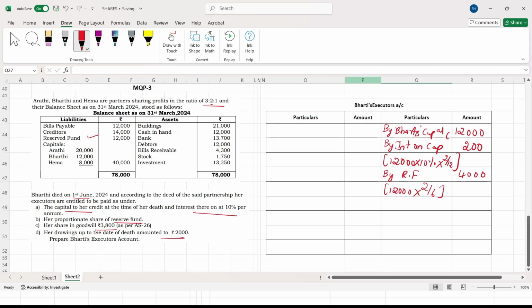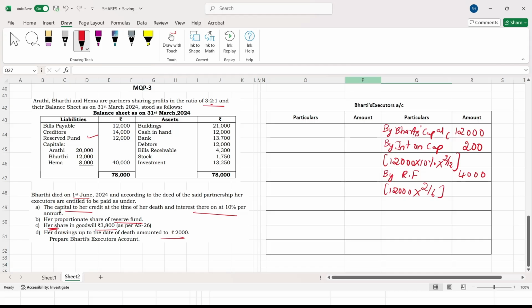Completed with the reserve fund? Yes. Her share in goodwill. Her share in goodwill is rupees 3,800. You can see here, if they have given a total goodwill, you should first calculate the share of goodwill. Here they have only clearly mentioned her share of goodwill. They have already calculated her share of goodwill. Again, you need not calculate the goodwill. Please understand the grammar over here. If they give total goodwill, you calculate the share. If they give her share of goodwill, it is already calculated. So you just take that 3,800.